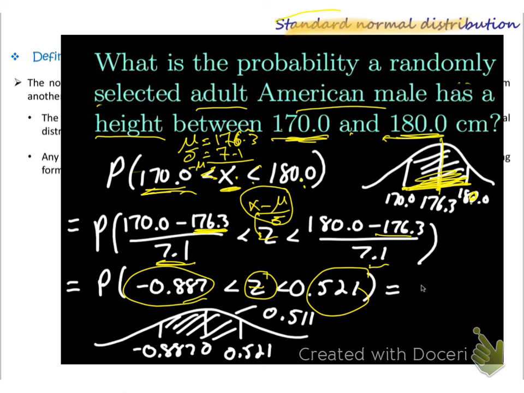Now I go to the table and get for negative 0.887, okay? So it will be all the area from the table. I get the area up to here, okay? And I get the area up to here. So I have to calculate the area in between them, okay?